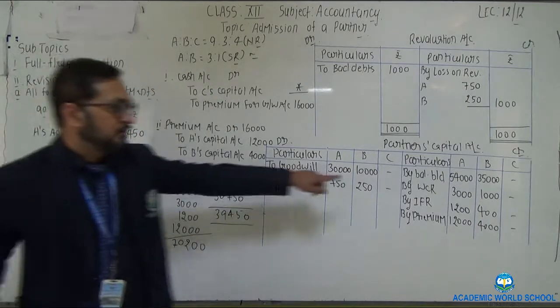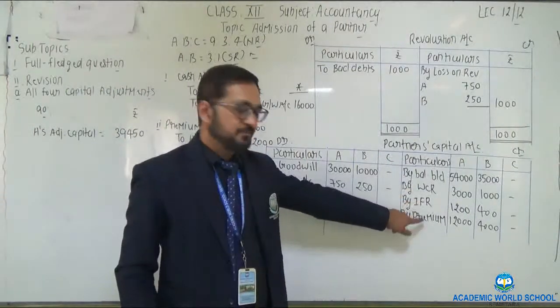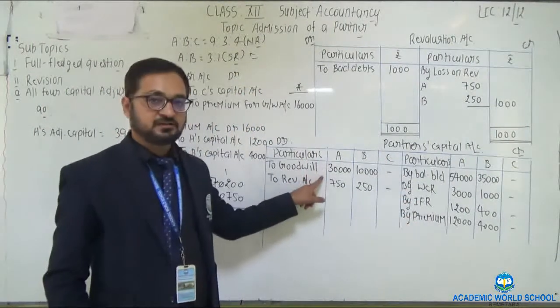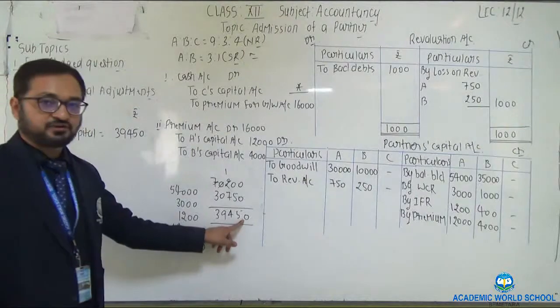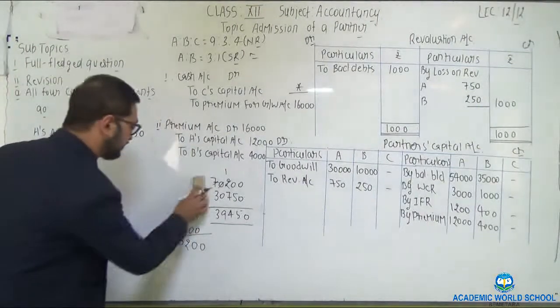Clear? 1 plus 2 plus 3 plus 4 minus 1 minus 2. Balancing figure 39,450 is the adjusted capital of A.